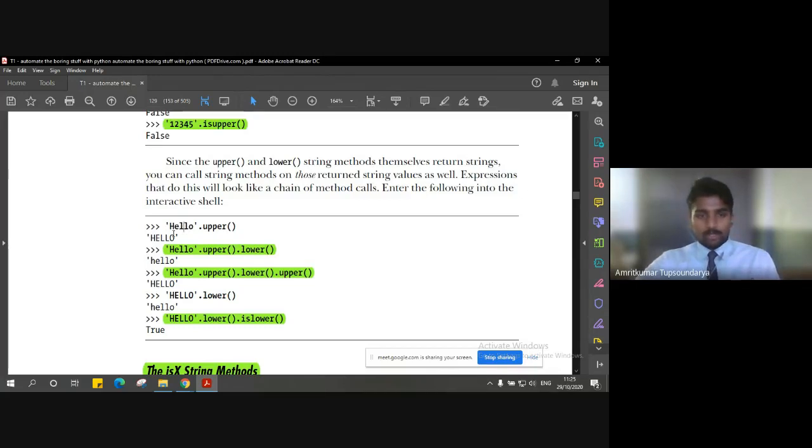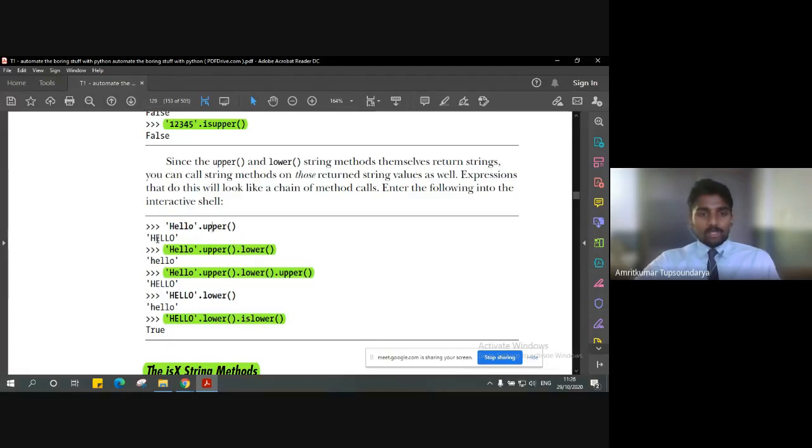We are directly comparing whether that hello is upper, which you have seen earlier. Here we have only one method, so whatever the text is, it gets converted into the type of the method we are calling. In this case it is upper, so this string hello is converted to all uppercase.